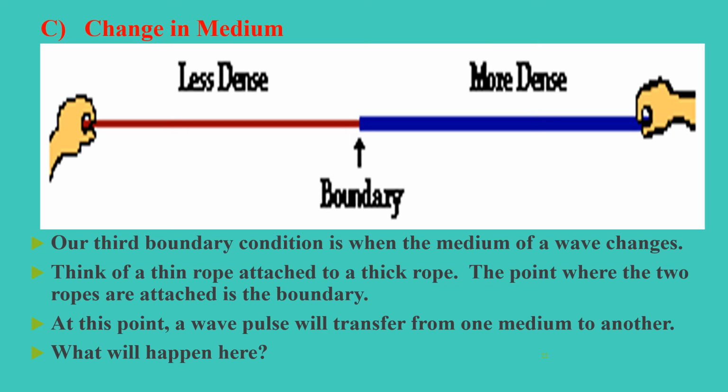Our third boundary condition is when the medium of a wave changes. Think of a thin rope attached to a thick rope. The point where the two ropes are attached is the boundary. At this point, a wave pulse will transfer from one medium to another. What will happen here?